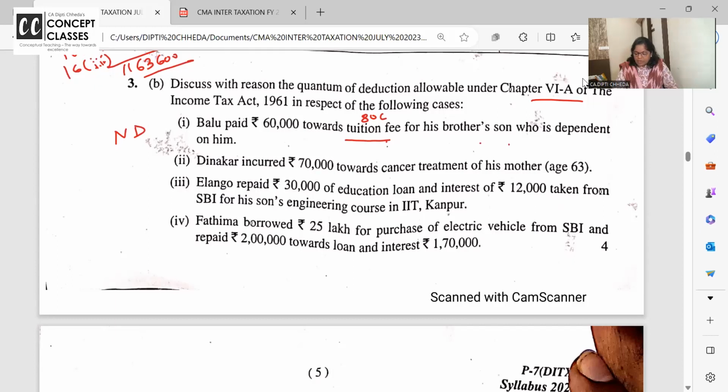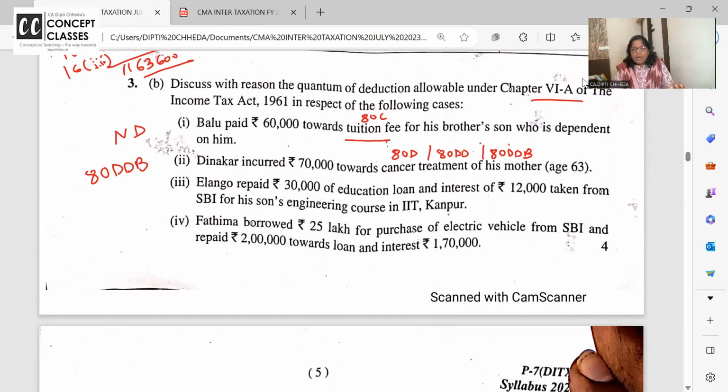Dinkar incurred 70,000 towards the cancer treatment of mother. Everything related to health, I always say ऐसे याद करना है. ATD mediclaim भरते हो, ATDD handicapped flat deduction, and ATDDB specified diseases. For all the bimari, D series is there. For all the investments, LIC, PPF, repayment of housing loan, ELSS, all ATC. So now, of course, ATDDB का deduction मिलेगा.